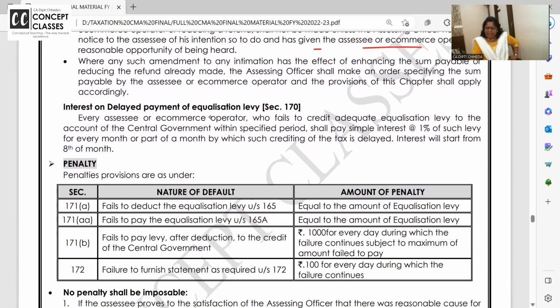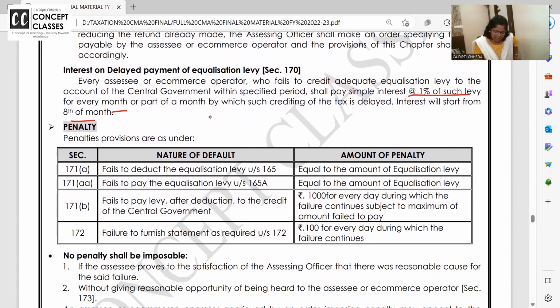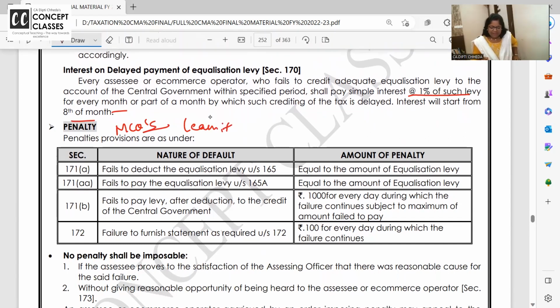Whenever you make payment late, 1% interest will start from the 8th. By 7th of next month you have to pay equalization levy, नहीं तो interest शुरू हो जाएगा. इसमें से question आते हैं MCQs और objective और you'll have to learn it.